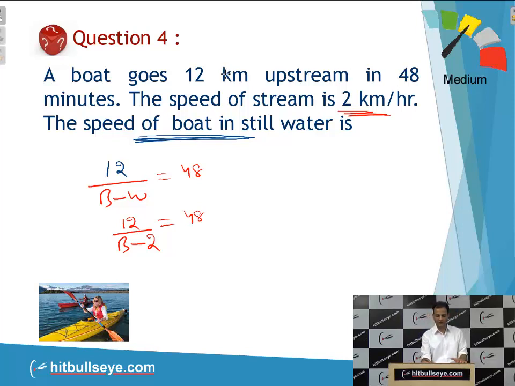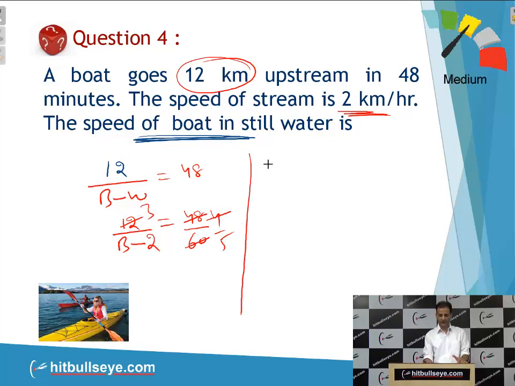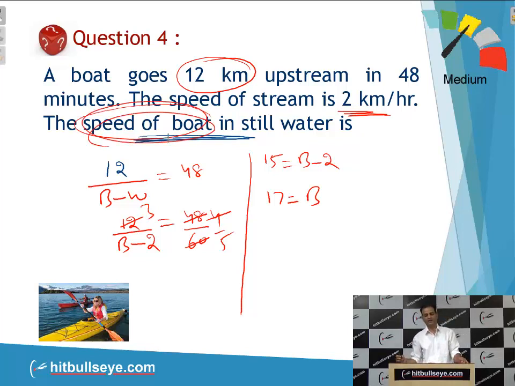And here it is 12 kilometers. So convert this minute into hours. Divided by 60, it will be 4 by 5. And 12 divided by 4 is 3, and you will multiply, it will be 5 times 3, 15, is equal to B minus 2. And it will be 17 is equal to B. So what is B? Speed of boat, which he is asking in still water. So the answer will be 17 km per hour is the speed of boat.